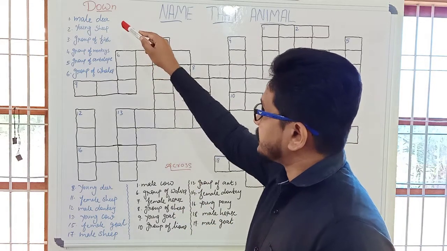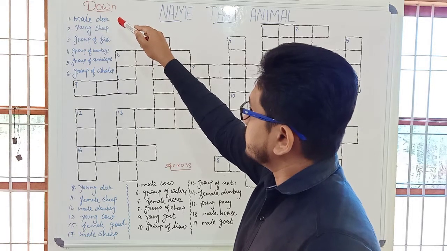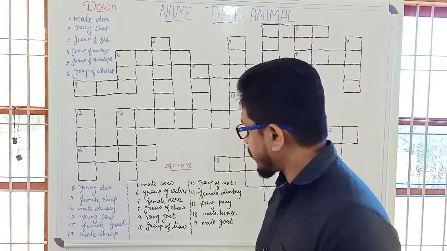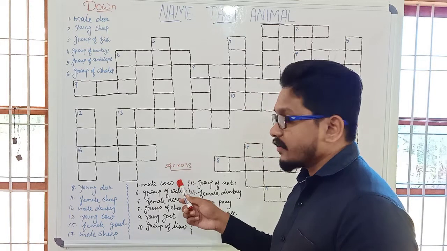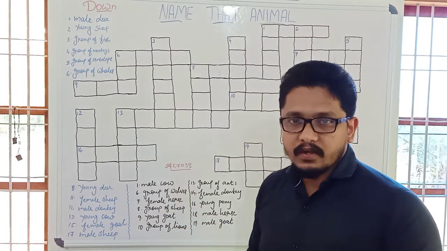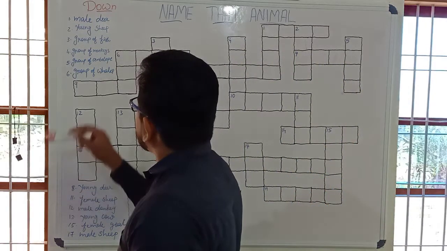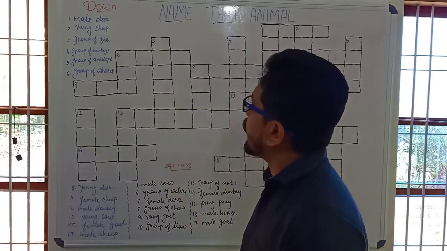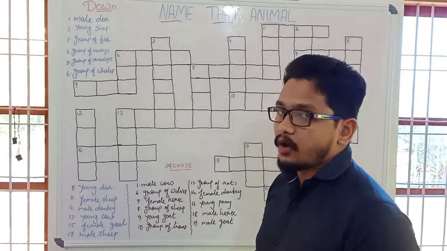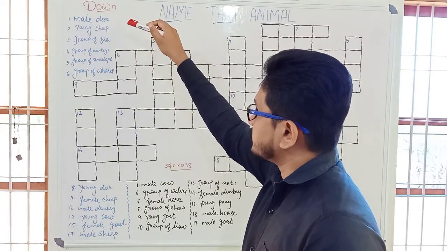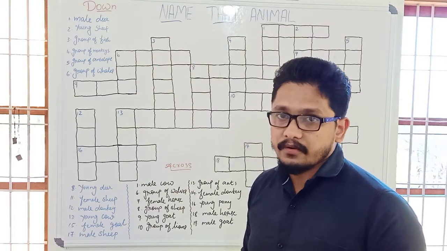First let's do the words which are coming down, and later we can fill in the words going across. The first one, male deer. Now remember, we are doing the words which are coming down.